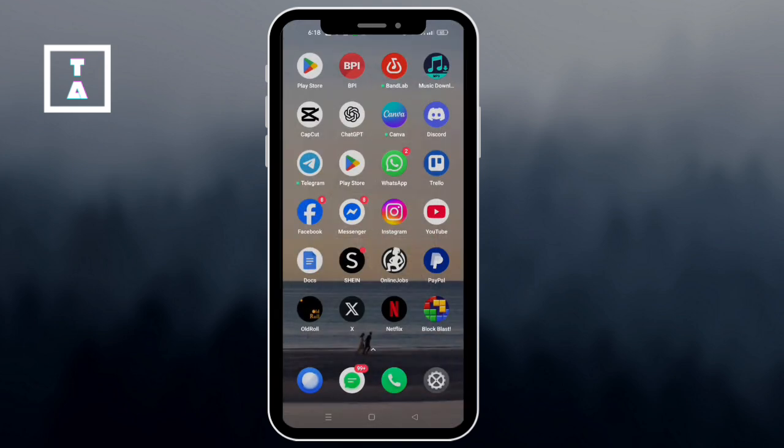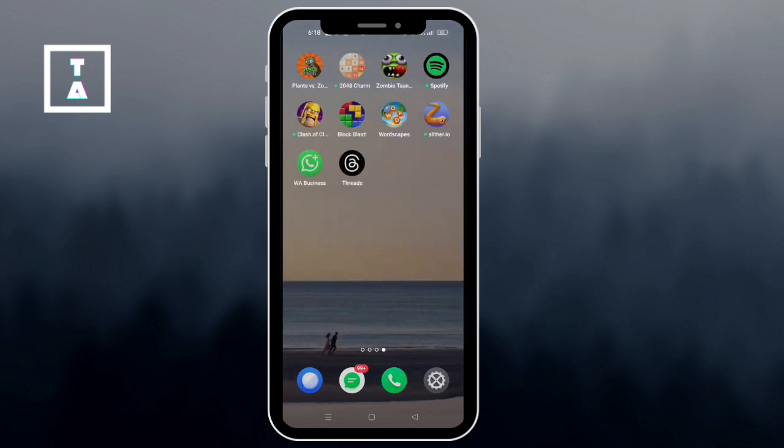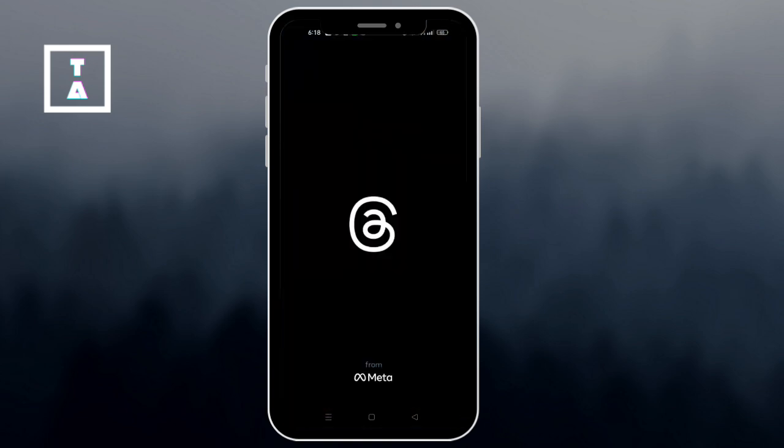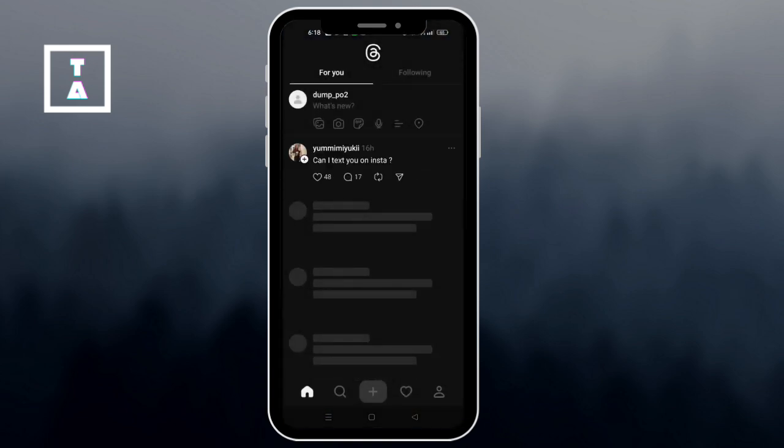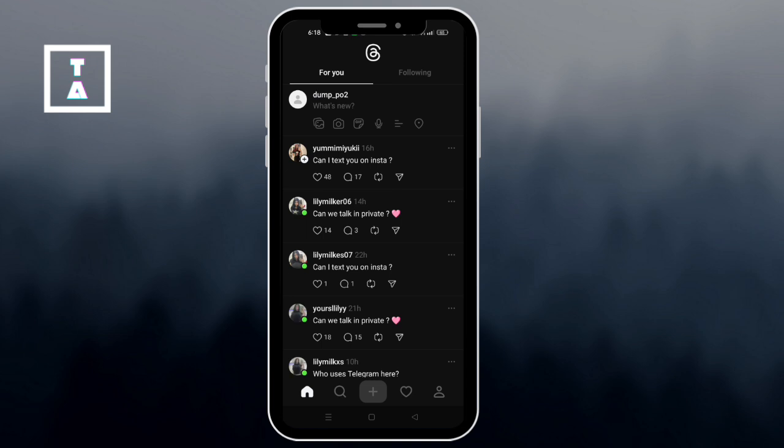Then after that, you can sync with Instagram. Threads pulls directly from your Instagram, so your followers already follow you there. They'll see your profile suggested on Threads. Ask your IG followers to follow you on Threads for more content.